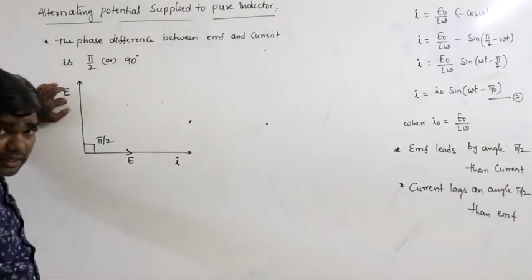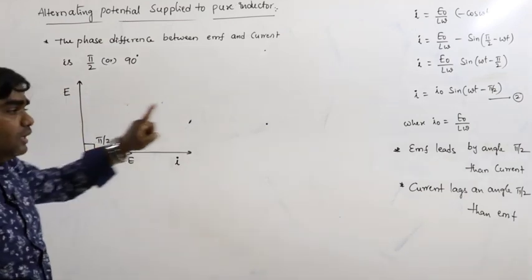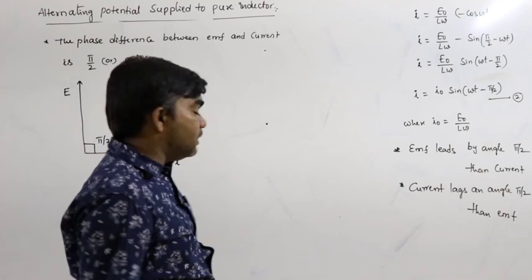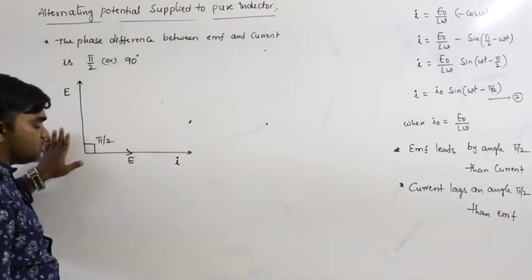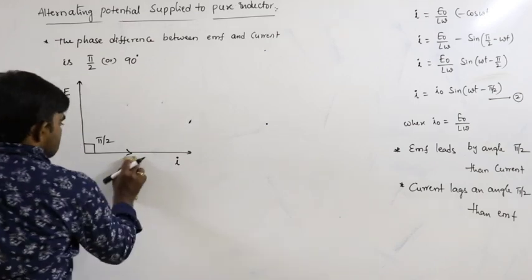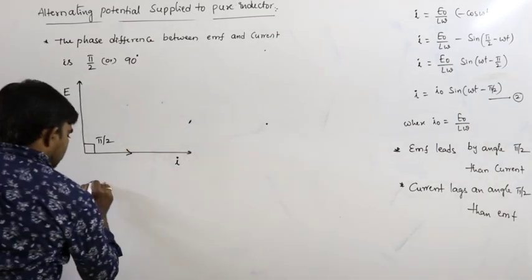Why do we have to mention EMF here? Why not the current? Because EMF leads by an angle pi by 2. That's why we have to mention this at this position. So this is not EMF here, this is only current, or this can also be represented like this.